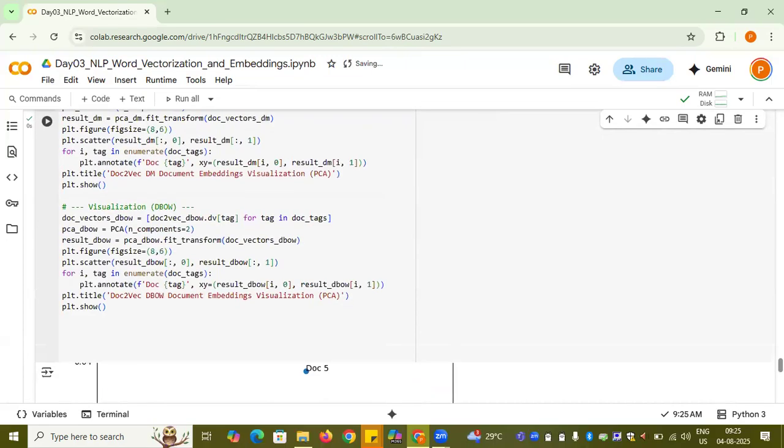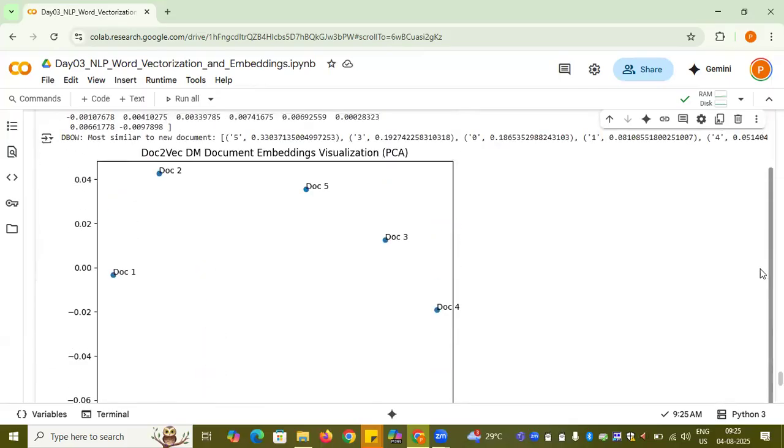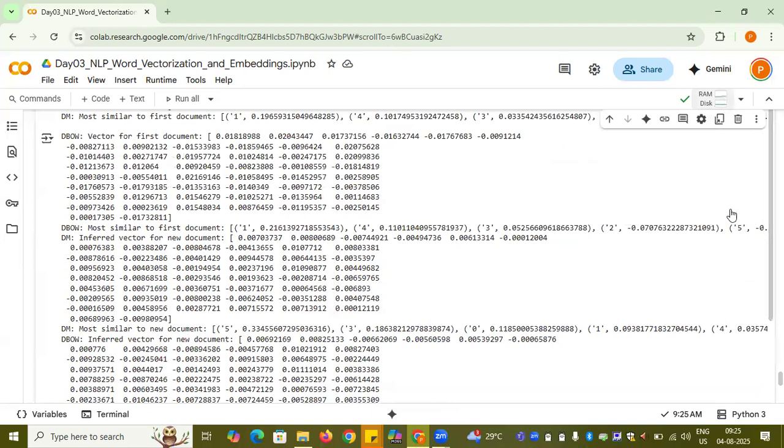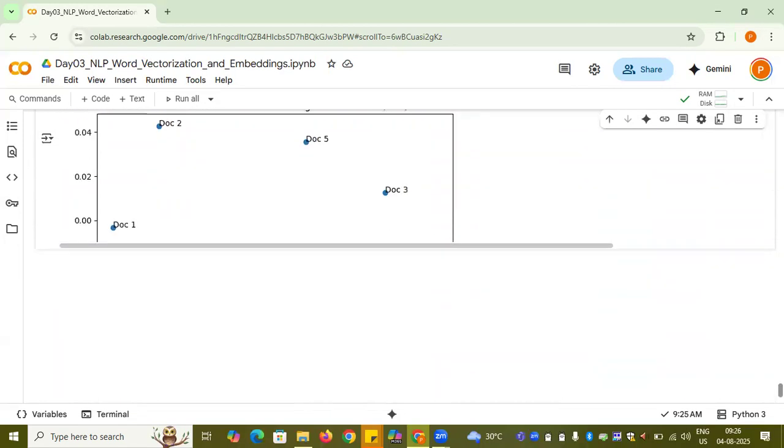So if you see below, you will find the vector for the first document, most similars, all those things I have done using both the methods. And I visualized these embeddings using the PCA.